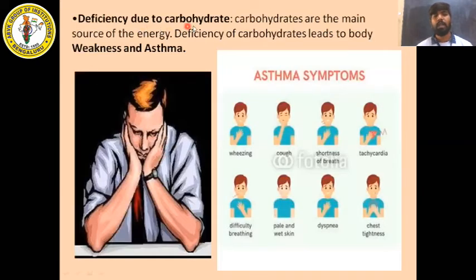First one is deficiency due to carbohydrates. So if you're taking less carbohydrate content food, what is the disease caused? Carbohydrates are the main source of energy. Deficiency of carbohydrates leads to body weakness and asthma. So if you're taking less carbohydrate rich food, then you will be affected with body weakness and asthma.